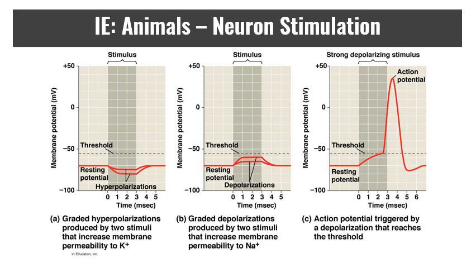Signals that excite are going to cause depolarization. But if the depolarization does not reach threshold, then no action potential will be generated. If threshold is reached, the sodium channels will open, creating that first component of the action potential. And then once it passes 0, the potassium gates will open, which will begin to turn that process around. And then when it drops below resting potential, that hyperpolarization must be reset using a sodium-potassium pump.